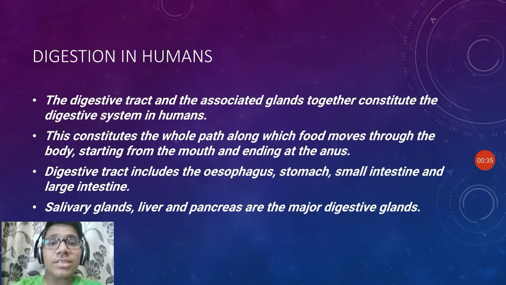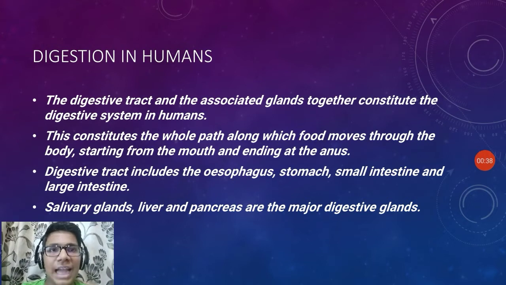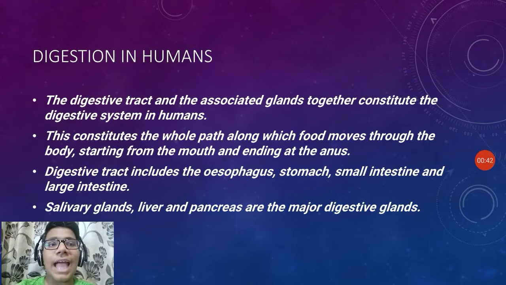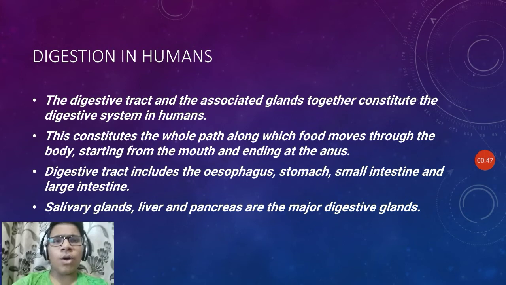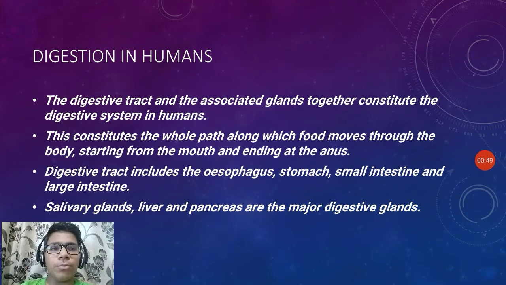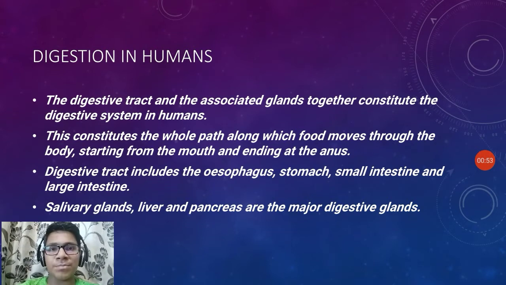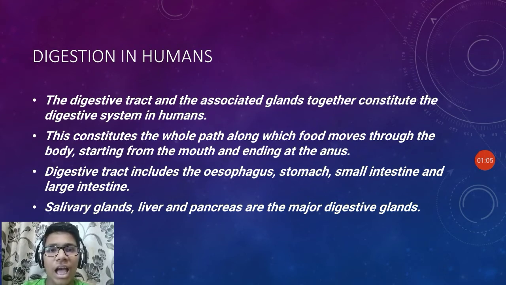Now the digestive system in humans. The digestive tract and the associated glands together constitute the digestive system in humans. This constitutes the whole path along which food moves through the body, starting from the mouth and ending at the anus. The digestive tract includes the esophagus, stomach, small intestine, and the large intestine. Salivary glands, liver, and pancreas are the major digestive glands in our body.